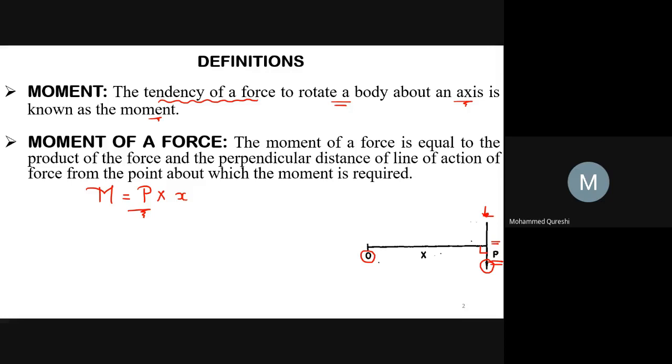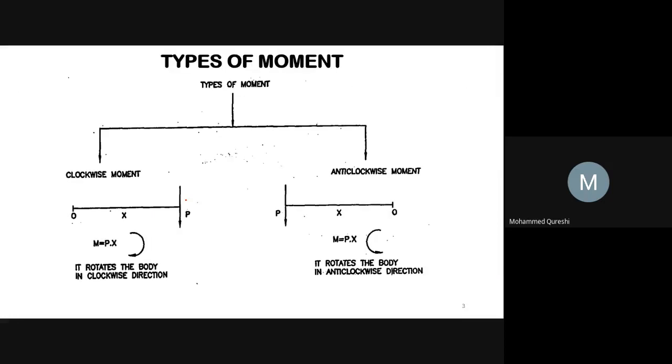Basically, this moment produces the turning effect on the body. Hence, we may say that moments are of two types. First is clockwise moment and second is anti-clockwise moment. This moment rotates the body. This moment creates the rotation of the body. Hence, this rotation may be in the clockwise direction or may be in the anti-clockwise direction.